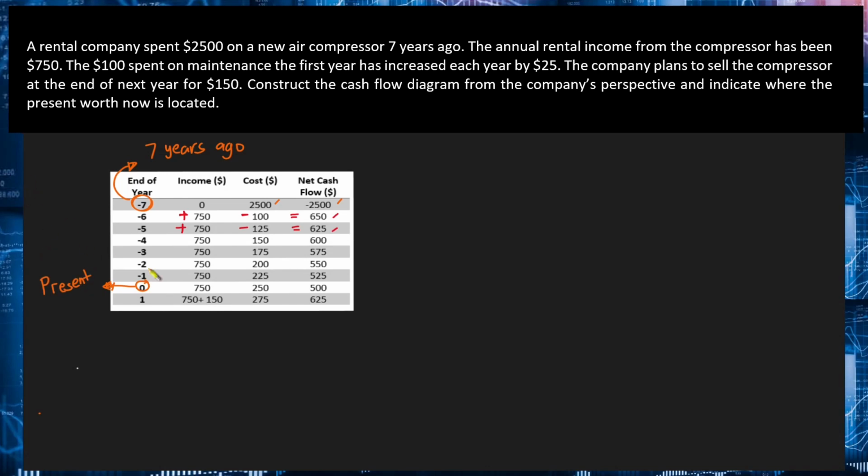Now, sabi dun sa problem, after 1 year, or 1 year from now, ibebenta daw yung air compressor for $150. Therefore, yung income for the next year will be equal to $750 plus $150. And then, syempre, meron pa din siyang cost. No? So, the cost will be negative $275. So, the net cash flow for the next year will be equal to $625. Okay?